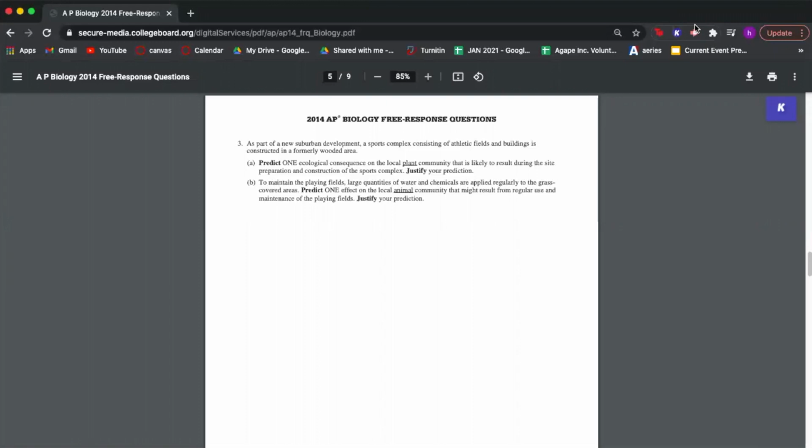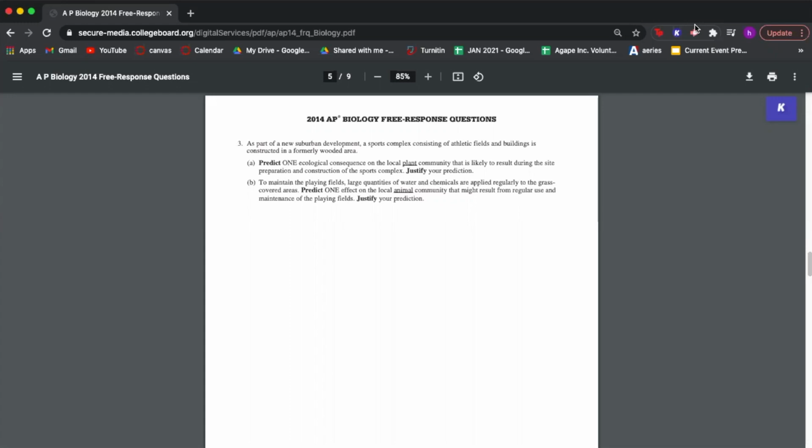So question 3 of the 2014 FRQ states, as part of a new suburban development, a sports complex consisting of athletic fields and buildings is constructed in a formerly wooded area. Looking at part A, it says, predict one ecological consequence on the local plant community that is likely to result during the site preparation and construction of the sports complex.